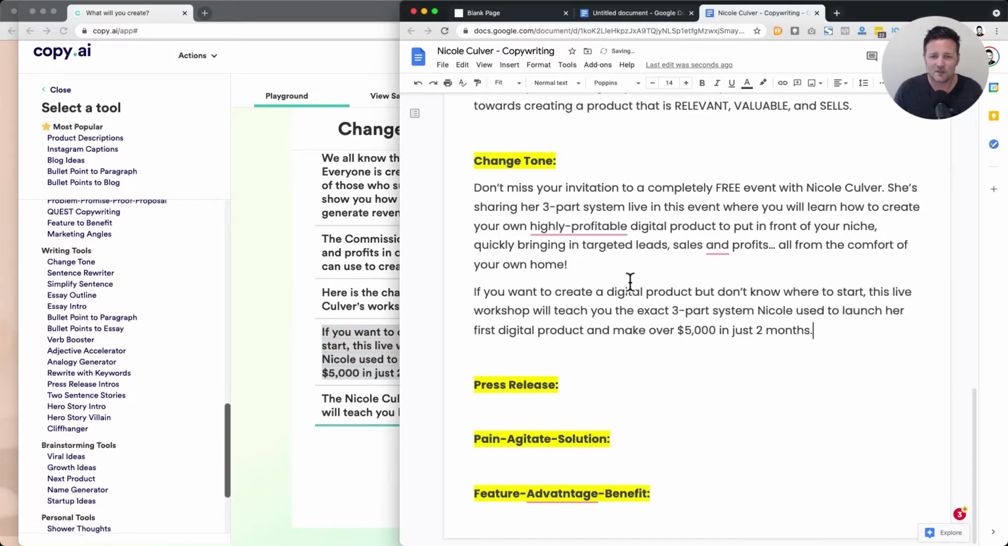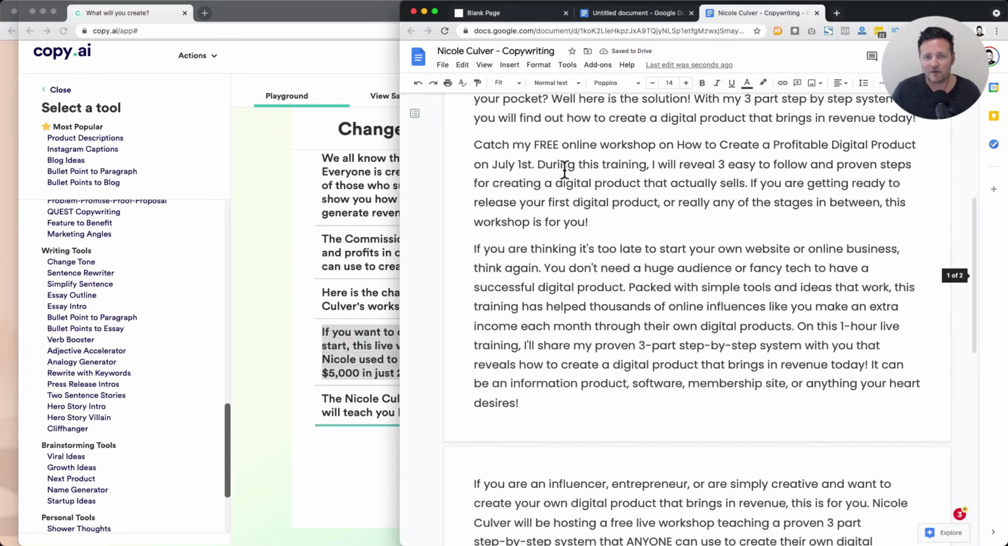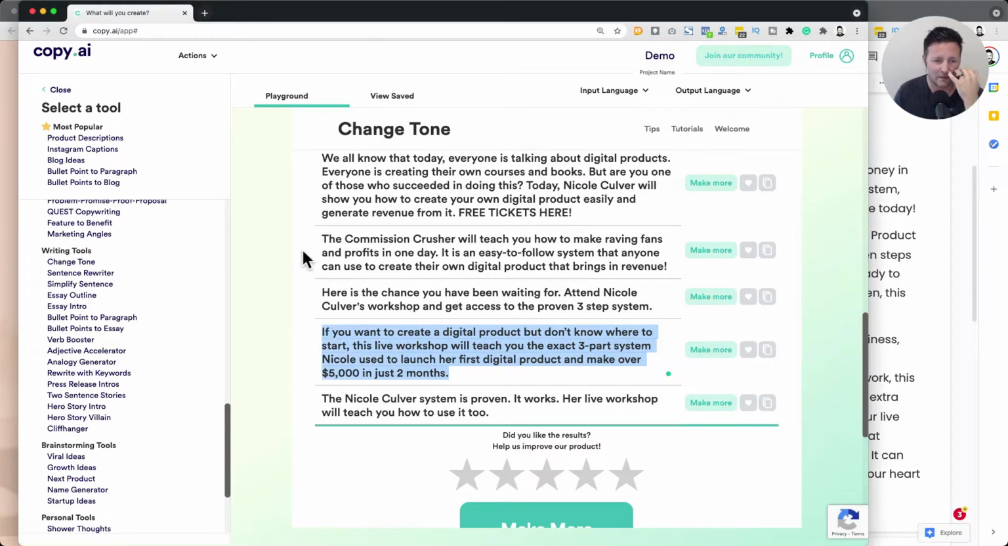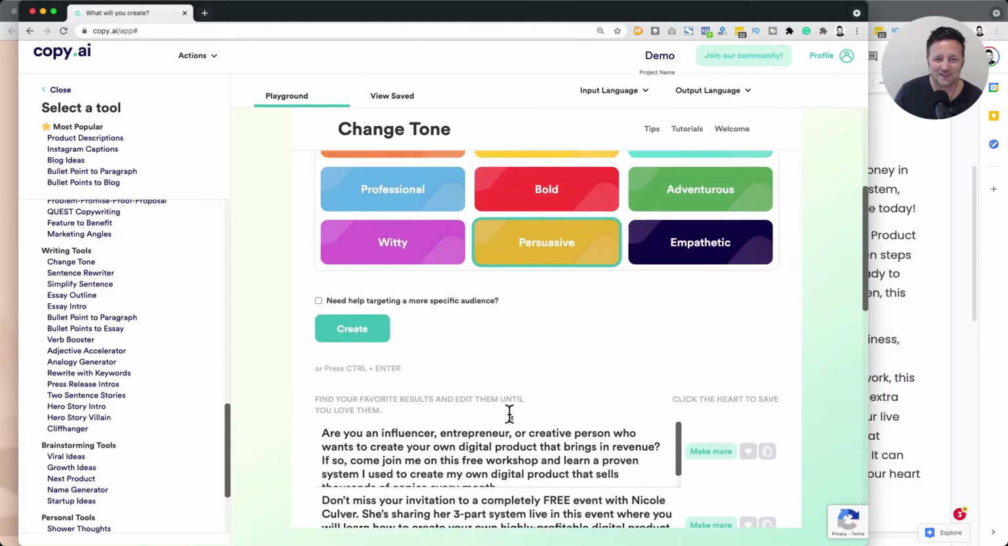Again, really good messaging. So all we did was we whittled it down from one of these product descriptions and then just changed the tone. And we're getting really unique copy coming out of the AI. This is the Nicole Culver system is proven. It works. Her live workshop will teach you how to use it too. I like the right-to-the-pointness.